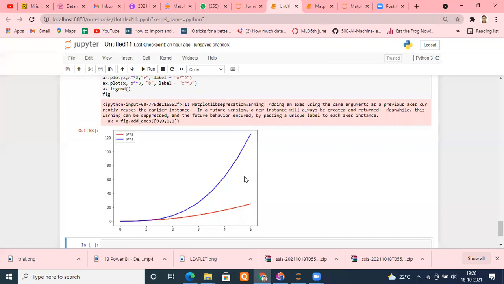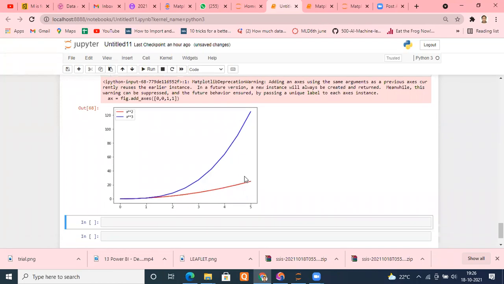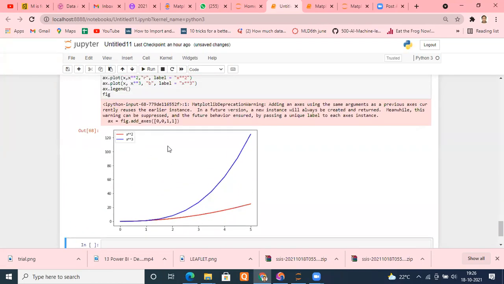Is it fine? So we can add our legends as well. How? Just put your labels in the graph and use those labels with the help of this legend function.